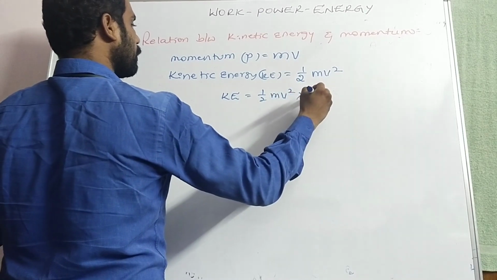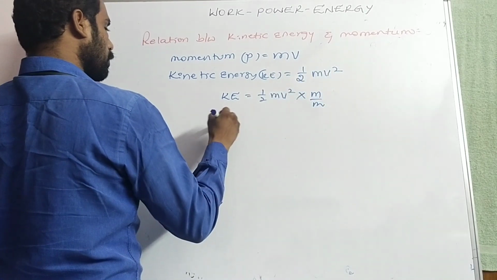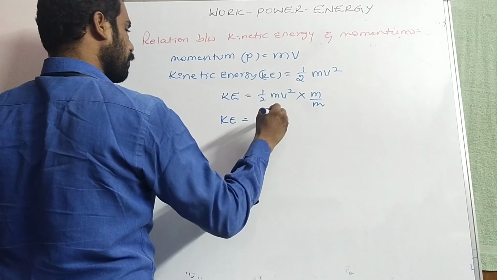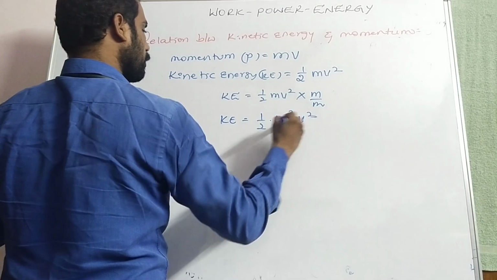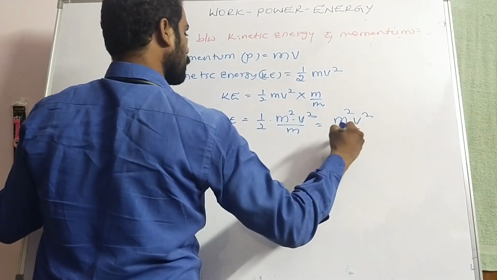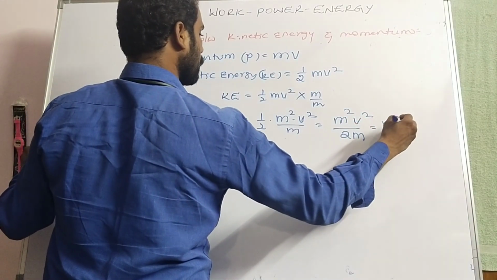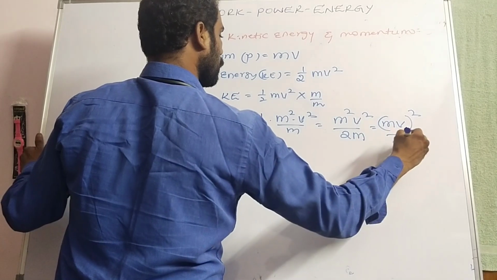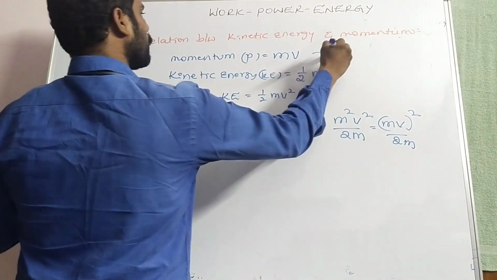If it is multiplied with m and divided with m, kinetic energy K is equal to half into m square v square by m, which equals m square v square by 2m, simply (mv) square by 2m. But we know P is equal to mv.